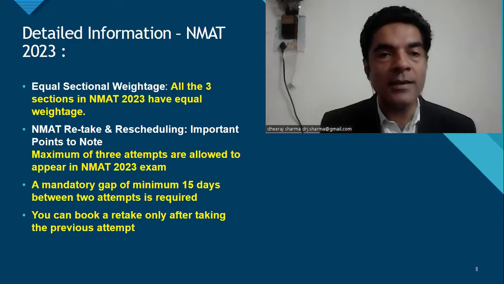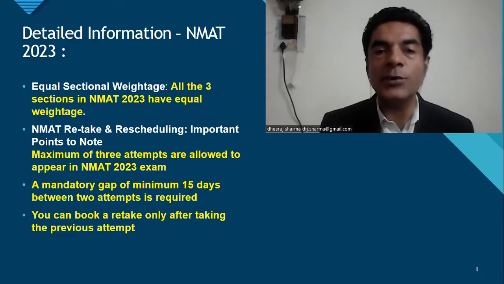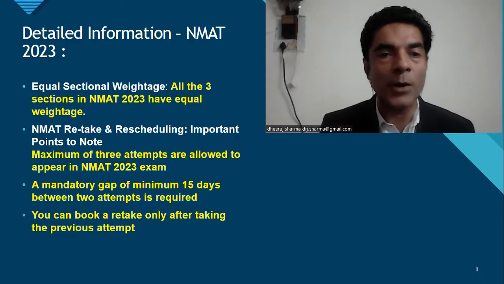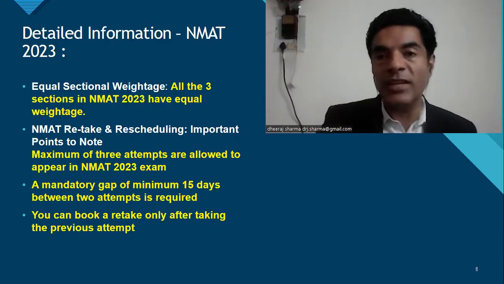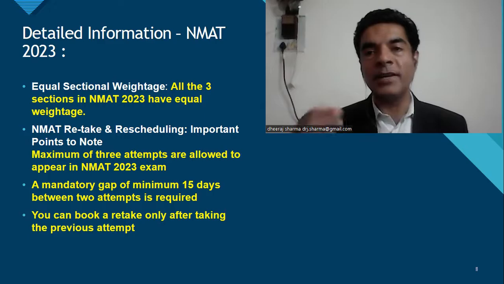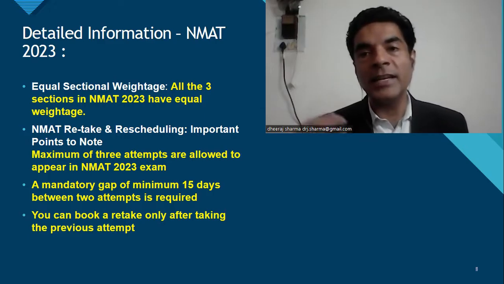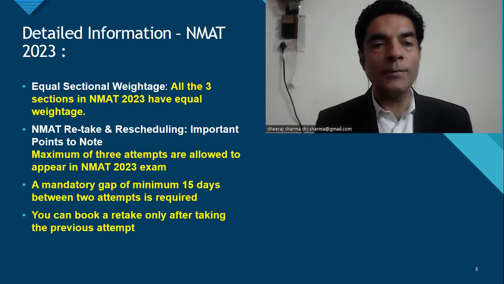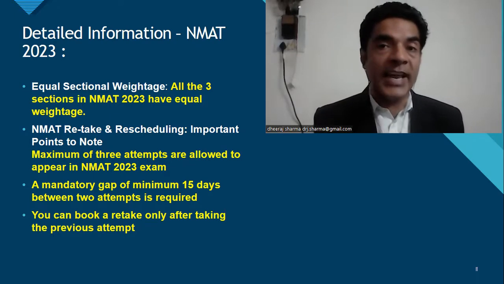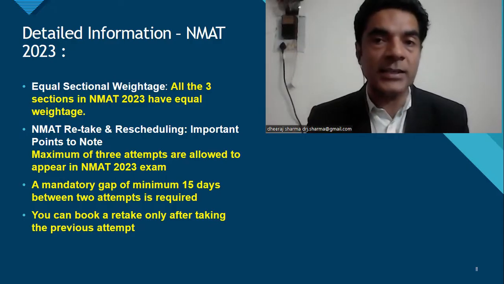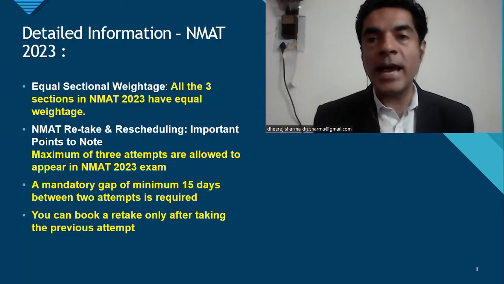The maximum number of attempts that you can take are 3, which we have already talked about. And there has to be a mandatory gap of 15 days between the 2 attempts. So अगर आपने पहला attempt 10th October को दिया है, तो 15 दिन के बाद ही आप next attempt दे सकते हो, उससे पहले नहीं दे सकते हो. And you can book a retake only after taking a previous attempt. आप retake का date तभी ले सकते हो जब आपने पहला एग्जाम दे दिया है.